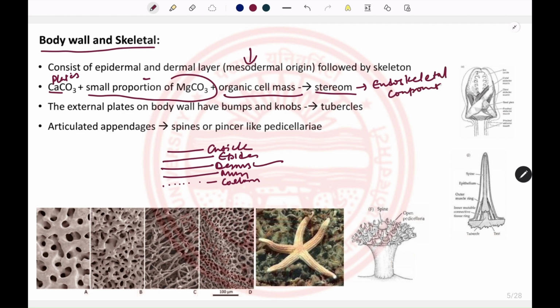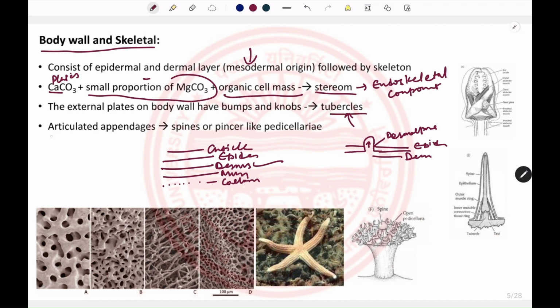component of the echinodermata. And at some places, like this is the dermal layer, this is the epidermis, the dermis secretes the plates of calcium carbonate. These plates can come out at some places from the epidermis, through the dermal pores, and these outgrowths are known as tubercles.